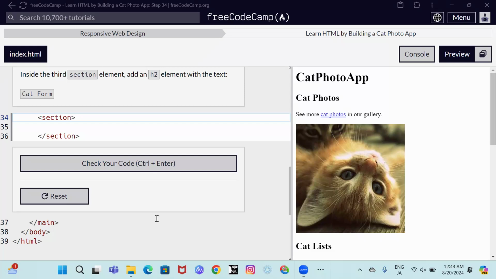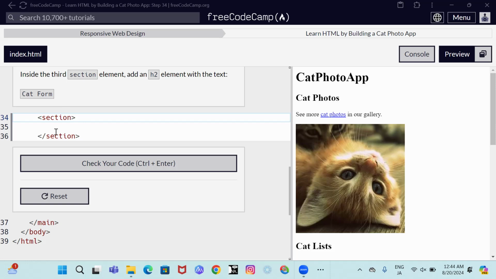All right, now we are in step 34 of our freeCodeCamp Responsive Web Design, Learn HTML by Building a Cat Photo App. Step 34 says, inside the third section element, add an H2 element with the text cat form.